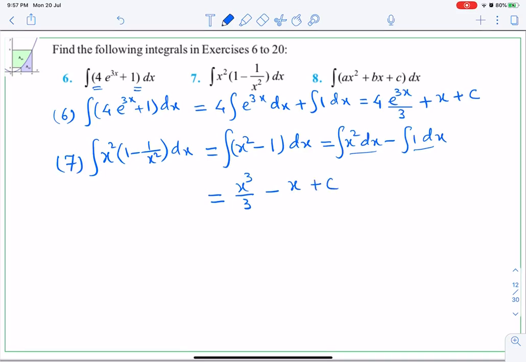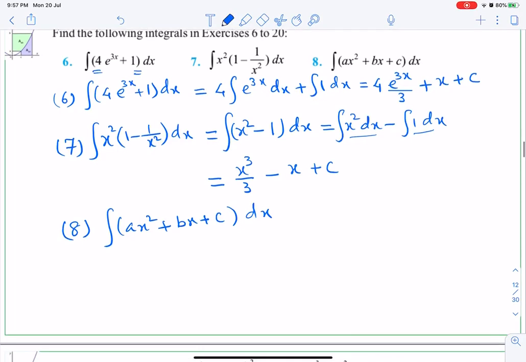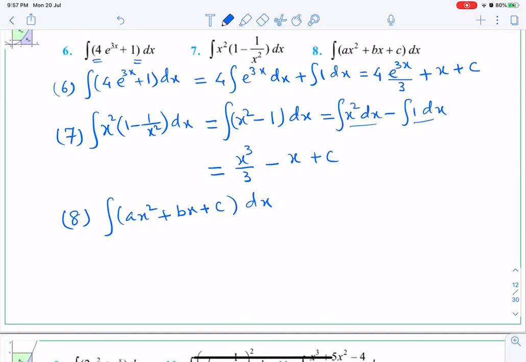This was 7th. Now 8th question, integral of ax square plus bx plus c dx. So as I told you, you can either separate or you can keep it the same. Anyway, I am going to separate in the beginning. So a into integral x square dx plus b into integral x dx plus c into integral dx.